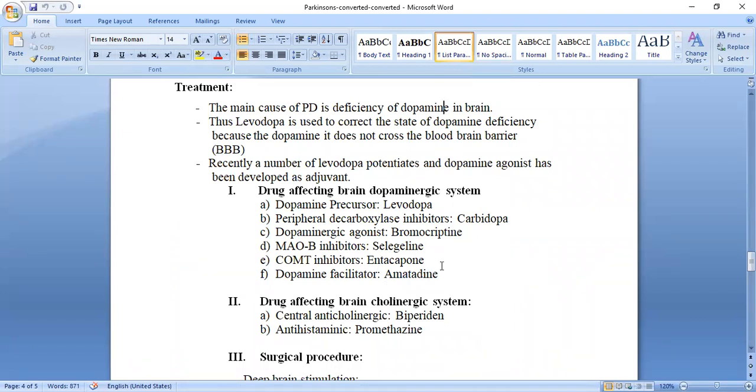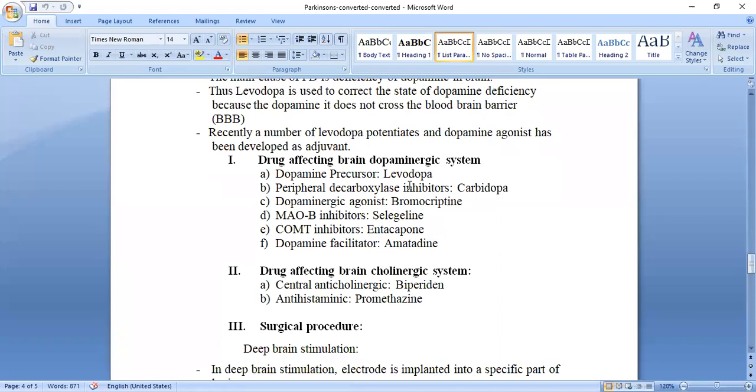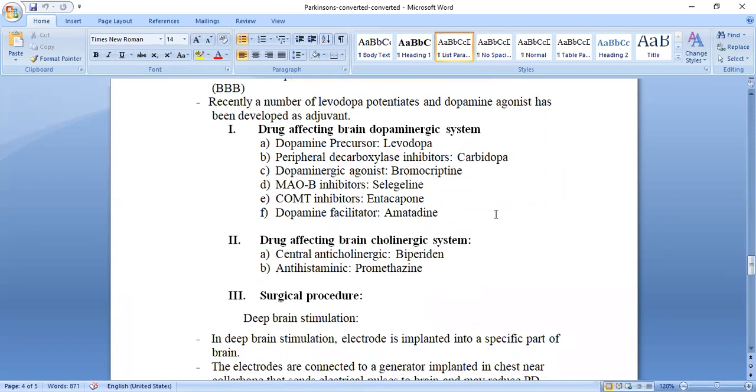Too many drugs are available nowadays, not only levodopa and carbidopa. Others are available as agonists, which favor the treatment, having the same action as dopamine.